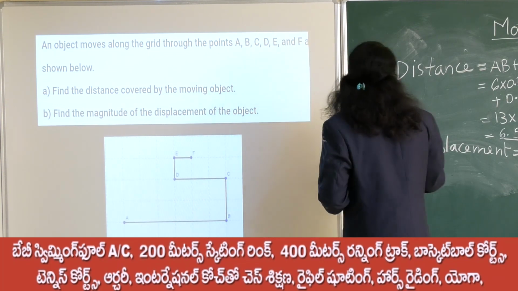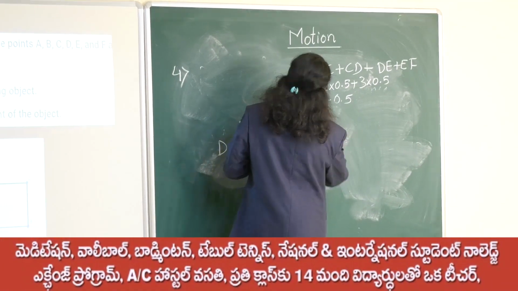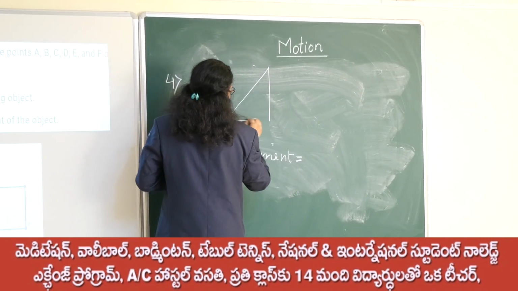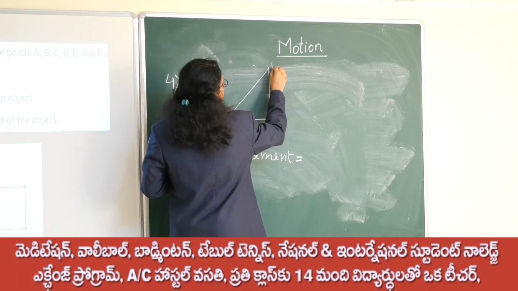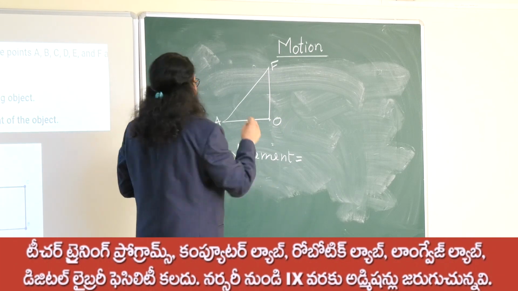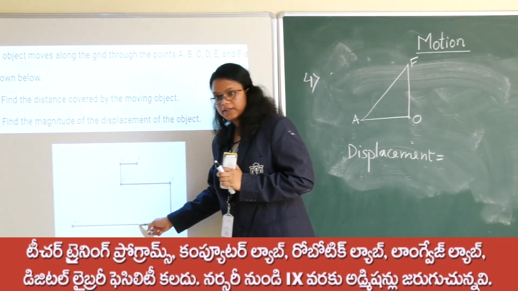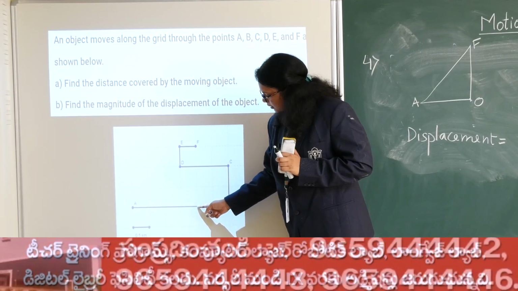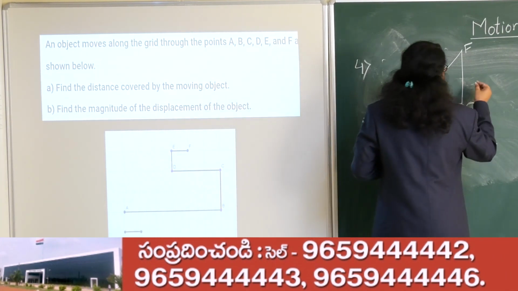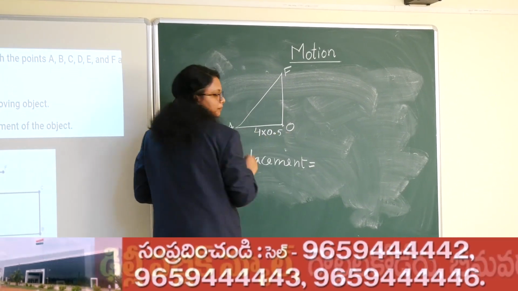If you observe the figure, when we join A to F, we get a figure like this. This is A, this is F, and let us arbitrarily take this point as O. If I make a straight line from F over this bottom line, I can see the distance as 1, 2, 3, 4. So it is 4 units, that is nothing but 4 into 0.5.